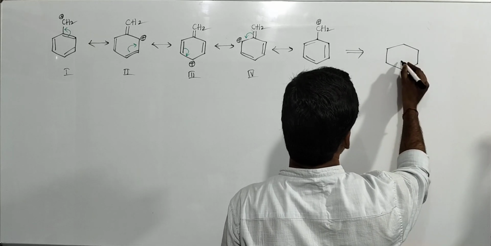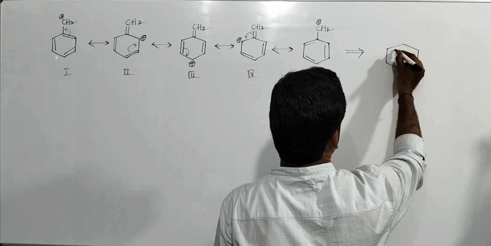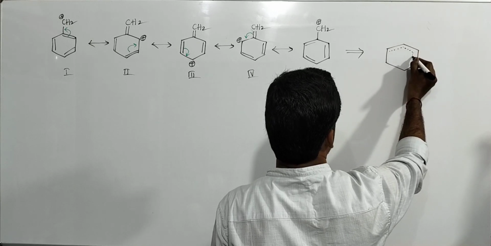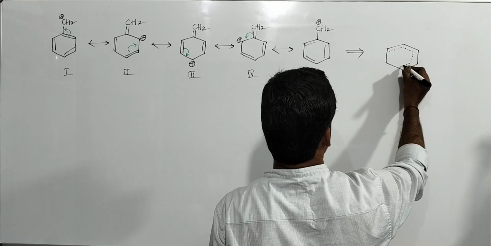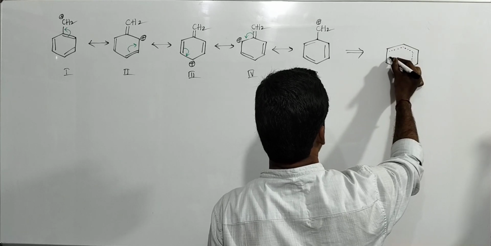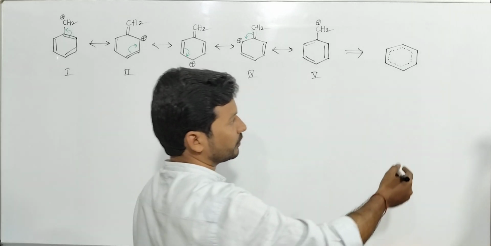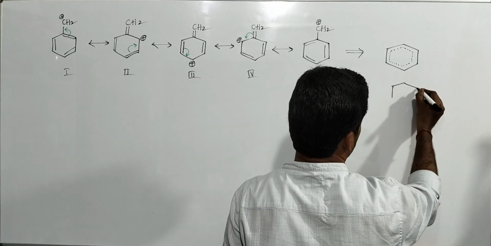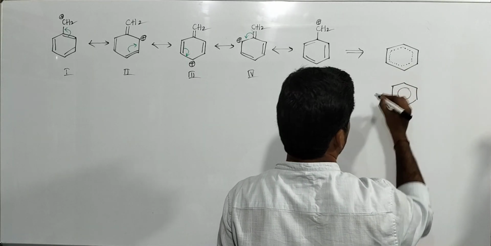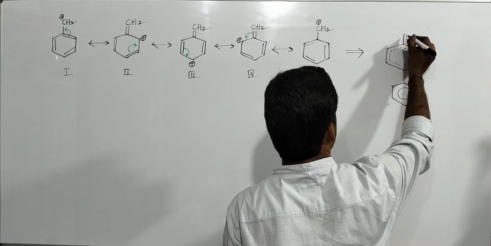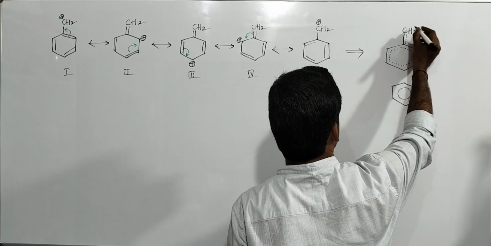In the resonance form, here double bond, here double bond, here double bond, here double bond, here double bond, here double bond, continuity. So we write like this. Here may be double bond, CH2.